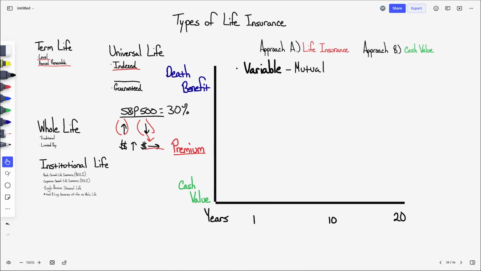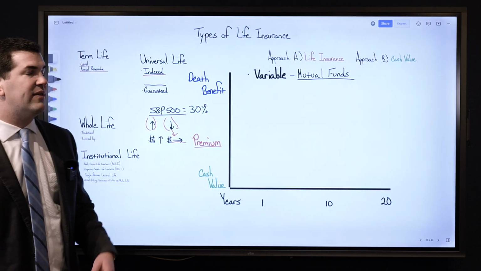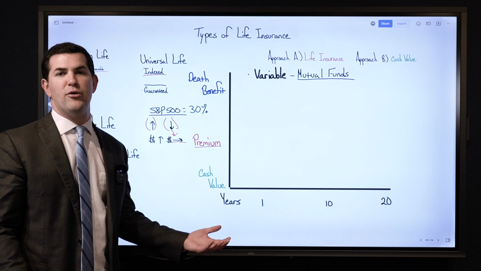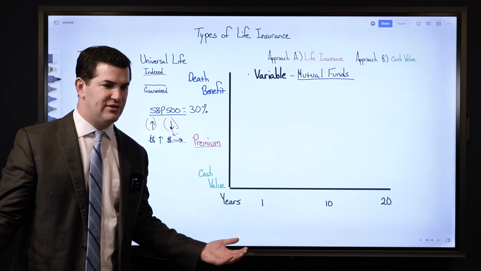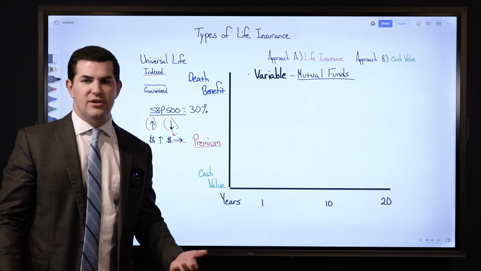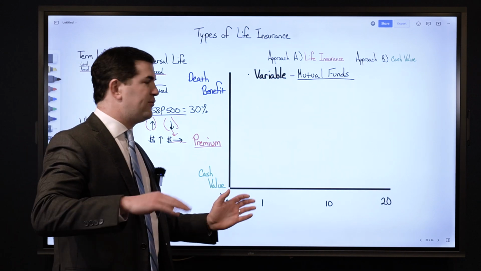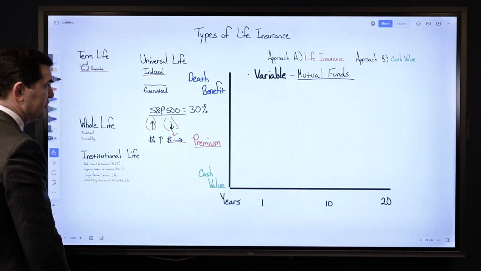Now, you do have to have an advisor that is securities licensed in order to obtain this product, as carrying just a life insurance license does not allow you to sell it. You need a securities license, which is the same type of license that would allow you to sell mutual funds, and then you've got different securities licenses for stocks and bonds, all that good stuff.